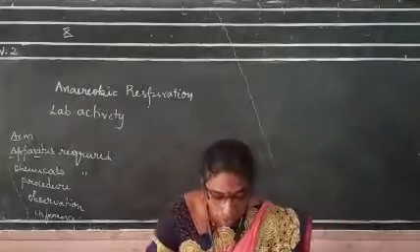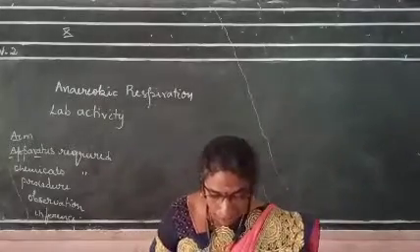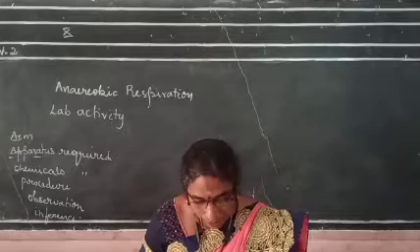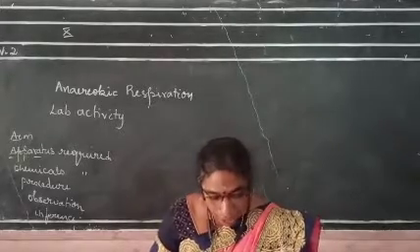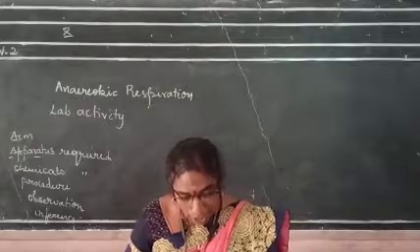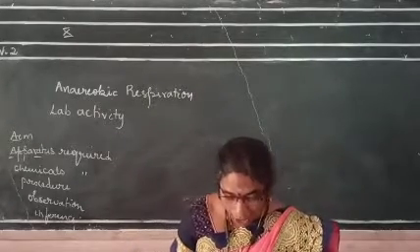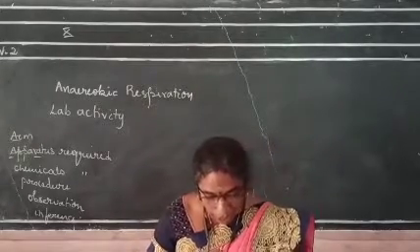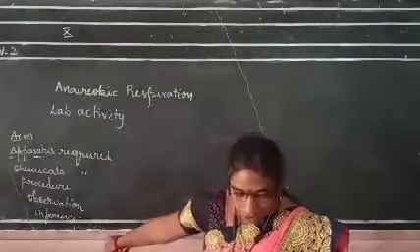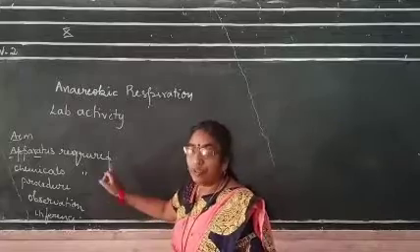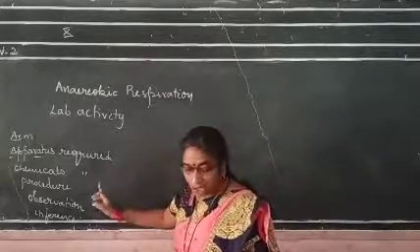Apparatus required: a beaker, burner, delivery tube, thermometer, and one test tube. Apparatus required: bottle, test tube, delivery tube, thermometer.